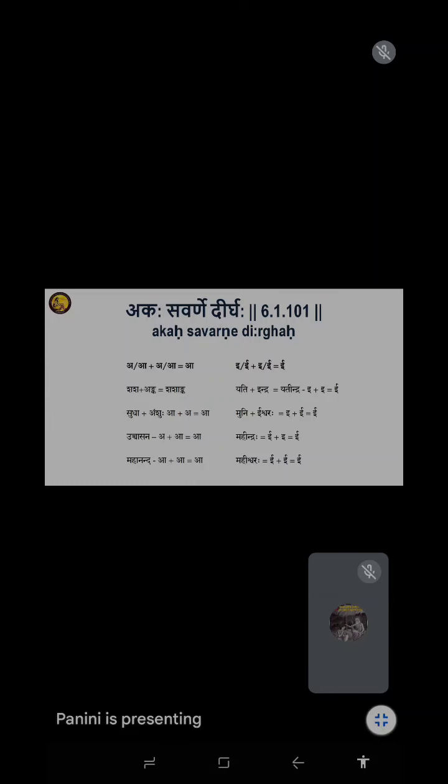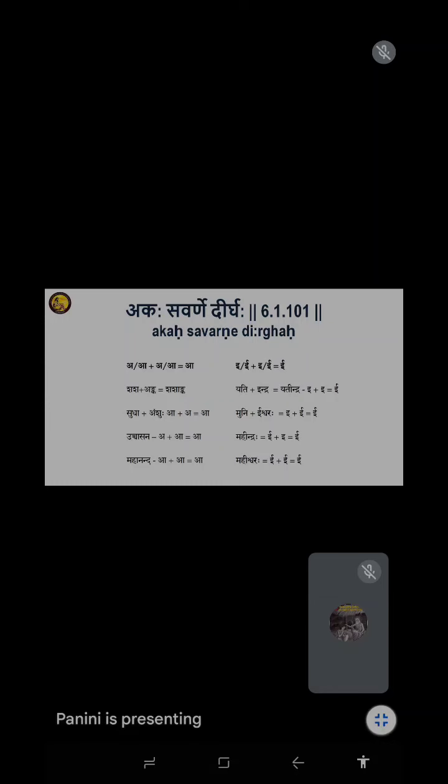You know Sasanka. I hope many of us know it, but what does it mean and where does it come from? What is the meaning of it? How do you get the meanings? Sasa, Anka, Sasanka. A plus A. Like that you get Yati plus Indra, Yatindra. So all the words we mostly use in our languages. One type you get is Savarna Dirgha.